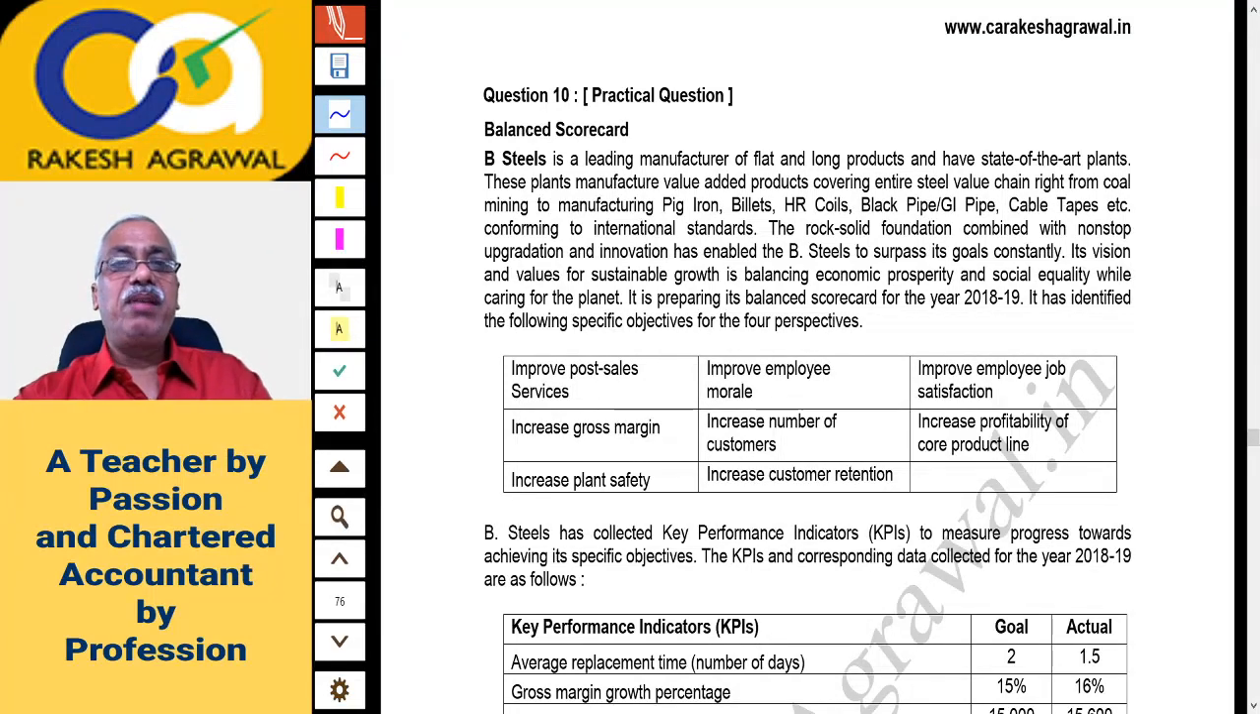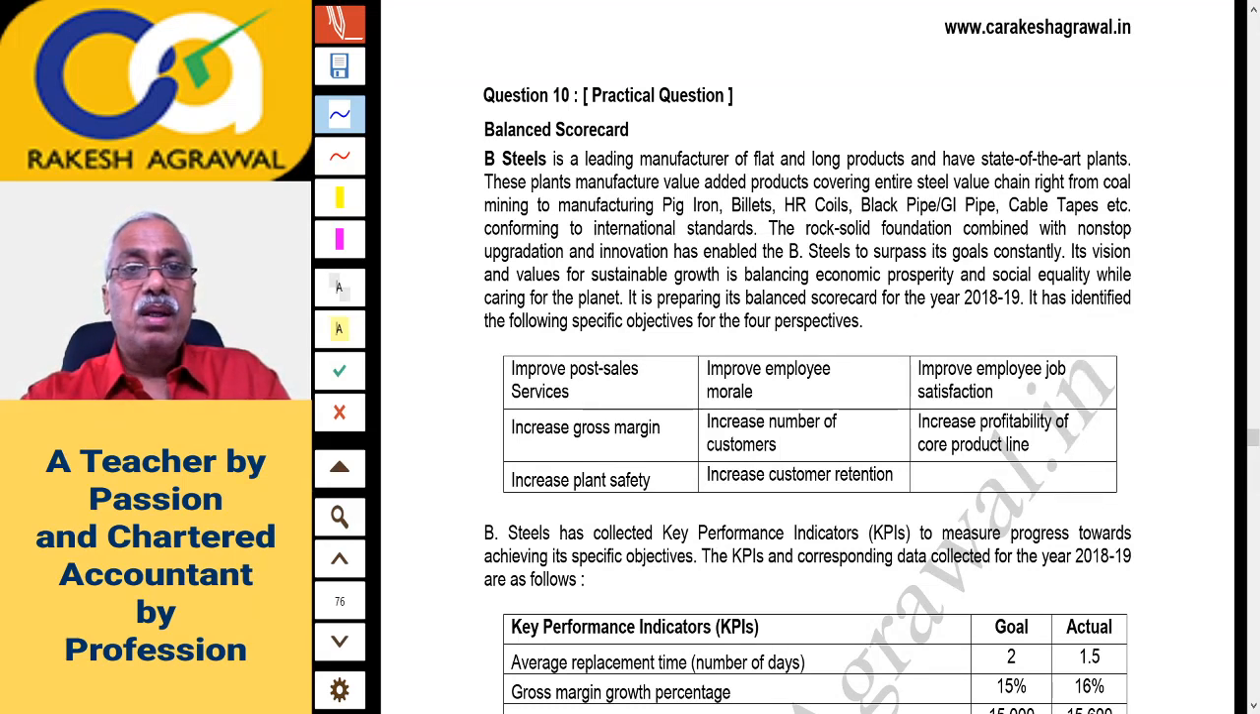B Steels is a leading manufacturer of flat and long products. These flat and long products are terms used in the steel industry, and it has state-of-the-art plants. These plants manufacture value-added products covering the entire steel value chain, right from coal mining to manufacturing pig iron, billets, HR coils, black pipe or GI pipe, cable tapes, etc. These are certain names of the products, conforming to international standards. This rock-solid foundation combined with non-stop upgradation and innovation has established B Steels to surpass its goals constantly. Its vision and value for sustainable growth is balancing economic prosperity and social equality while caring for the planet.